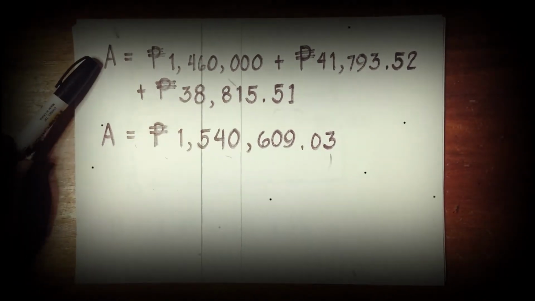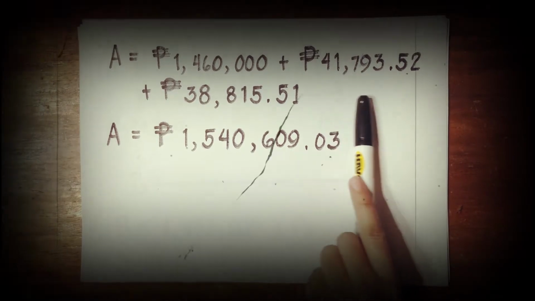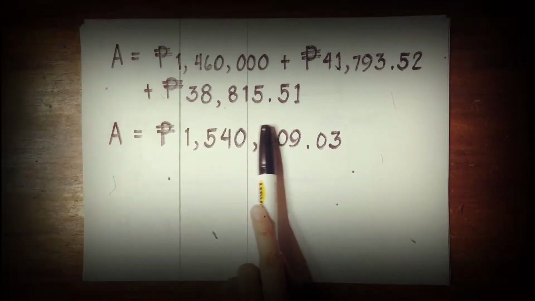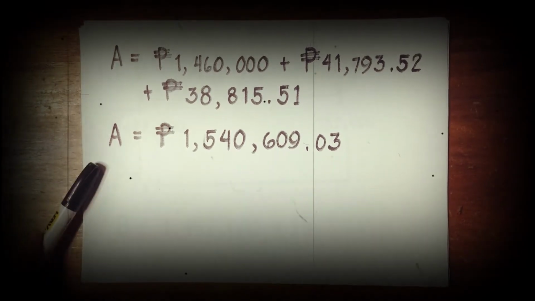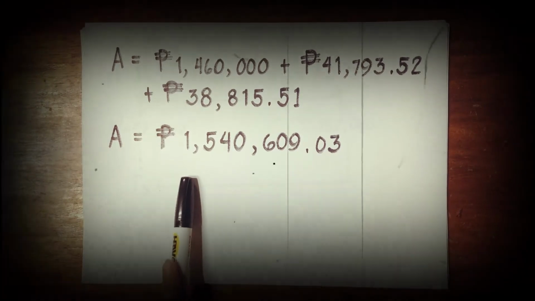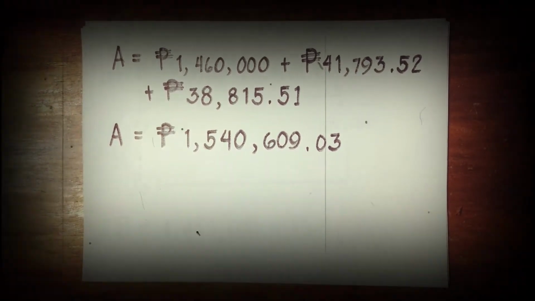A is equal to 1,460,000 plus 41,793.52 plus 38,815.51, and the total present cost for livestock raising will be 1,540,609 pesos and 3 centavos.